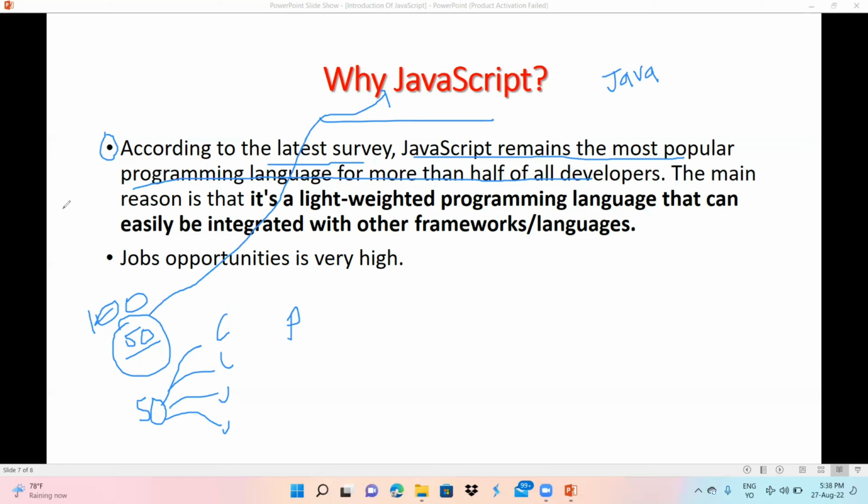The main reason is that it is a lightweight programming language that can easily be integrated with other frameworks. What is a framework? We are going to learn in a future lecture what a framework is. Job opportunities are very high in JavaScript. It is very in demand in our industry, so that's why this is very important for us.